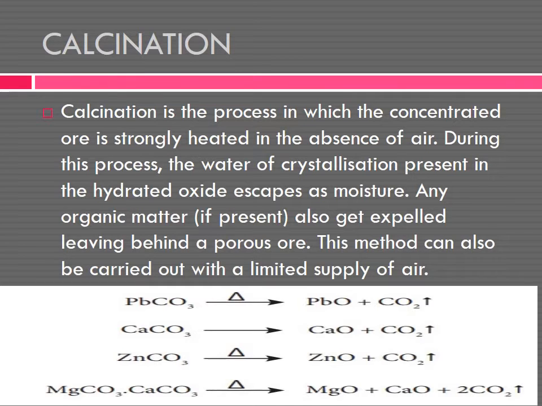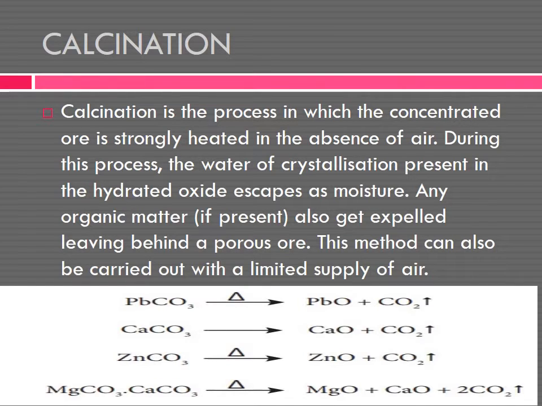In the previous roasting, we applied heating with oxygen, but here the air is absent. Heating is done in the absence of air. During this process, the water of crystallization present in the hydrated oxide escapes as moisture. Any organic matter also gets expelled, leaving behind a porous ore. This method can be carried out with a limited supply of air. During calcination of carbonate ore, carbon dioxide is expelled.